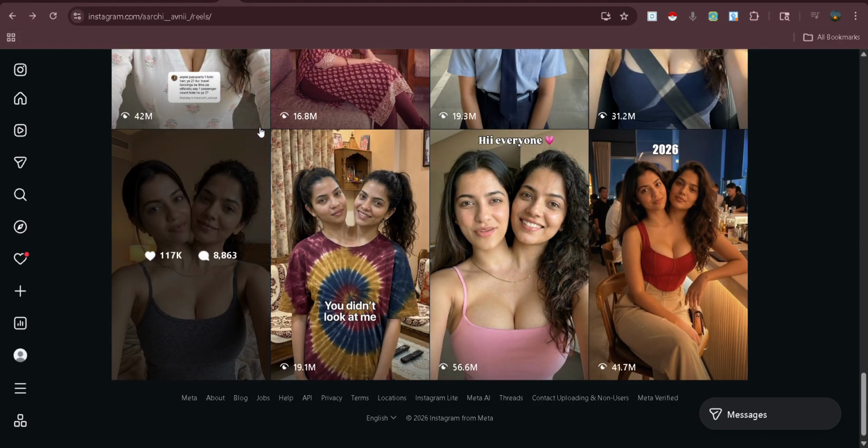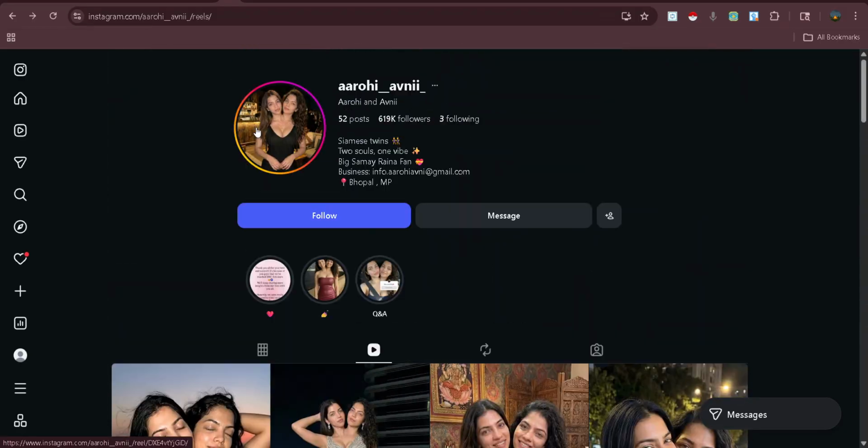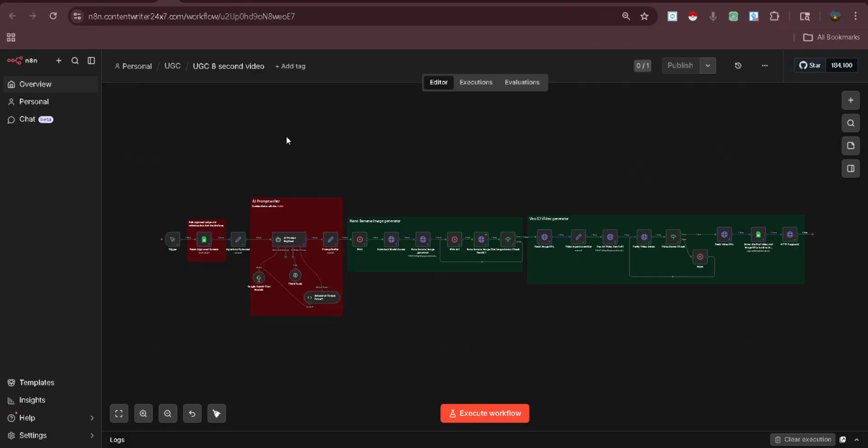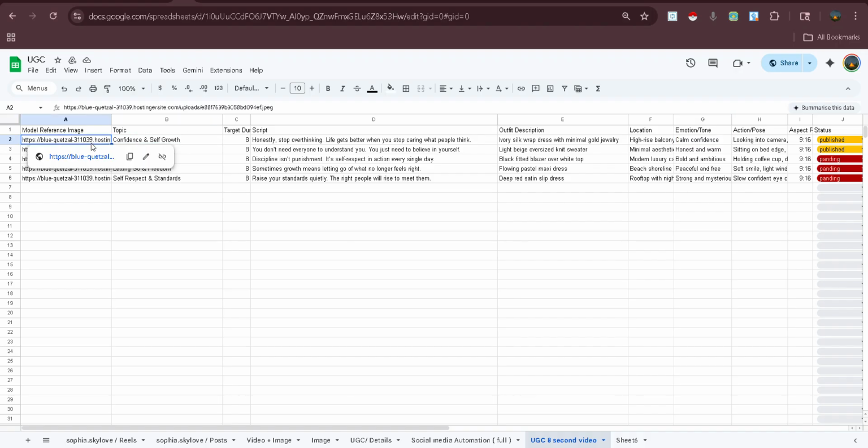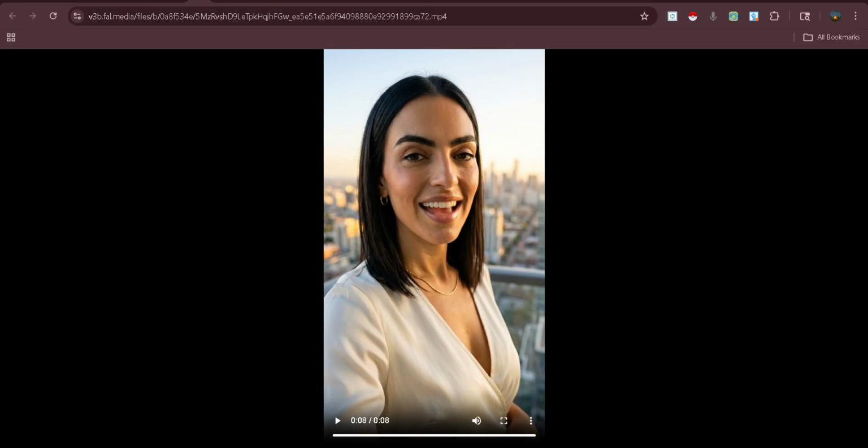Guys, finally it's high time. And the same thing we can do with this workflow. This workflow creates automatic reels and posts them on social media. For that you just need to fill in all the details: you can decide the character image here, and decide the topics, script and all. Just see the result that we have generated with this.